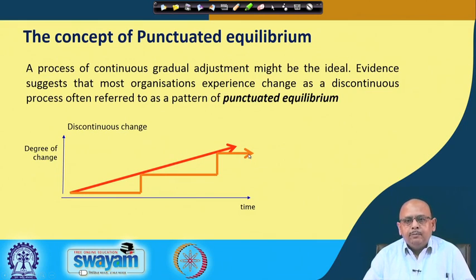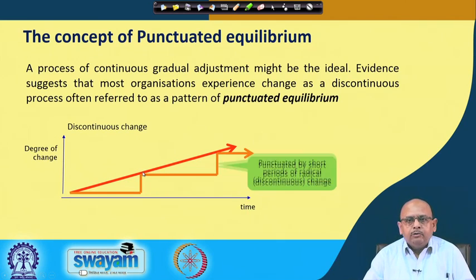Both kinds of changes are a result of the environment. So, these environmental forces act as a trigger to go for your change. Depending upon the forces in the environment, whether you are able to control or not able to control, you decide whether you should go for a continuous change or discontinuous change.